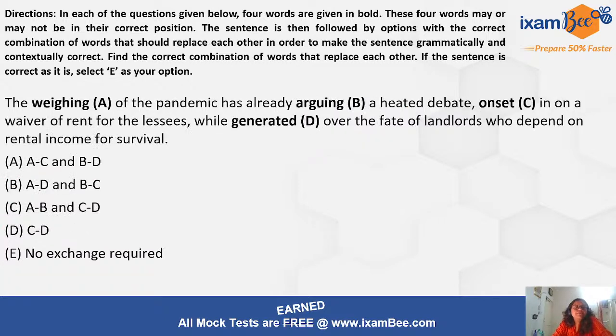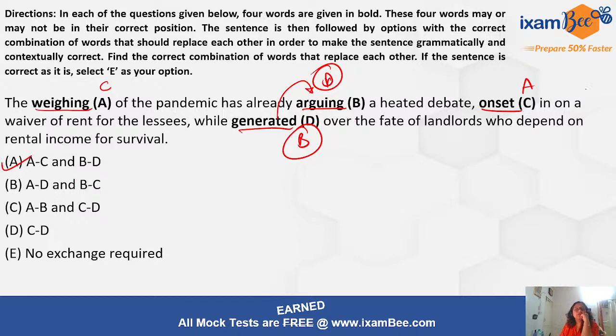Okay, moving ahead, the weighing of the pandemic has already arguing a heated debate onset on a waiver of rent for the leases while generated over the fate of landlords. Okay, so they are saying the dash of the pandemic. We'll consider these blanks and try to fill these words there. The dash of the pandemic, the onset of the pandemic. So it looks like the correct pair to swap has already dash a heated debate. We are left with this. So generated D and B. Let's see A, C, B, D option here. Yes, the first option, right?